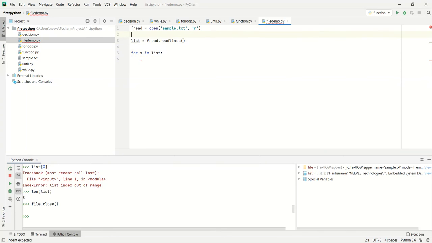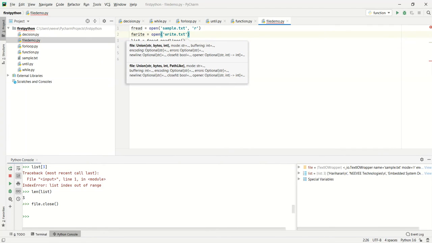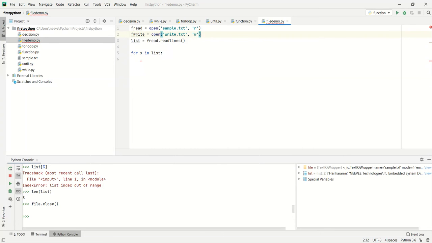In order to write, I'm going to open a file, fwrite, open, and create write.txt, which I'm going to open in write only mode, so that we no need to read from the file.